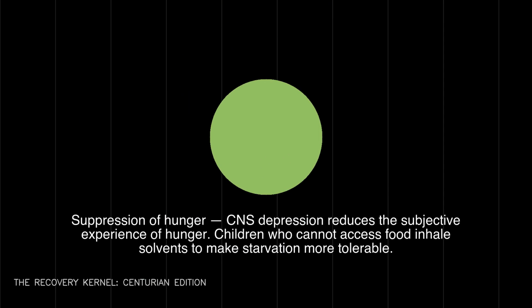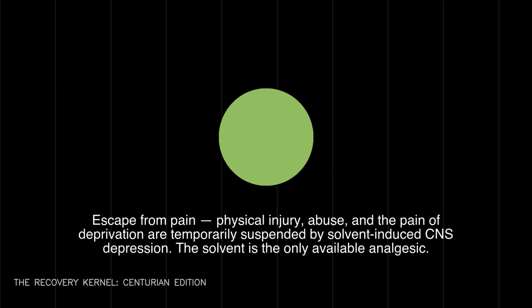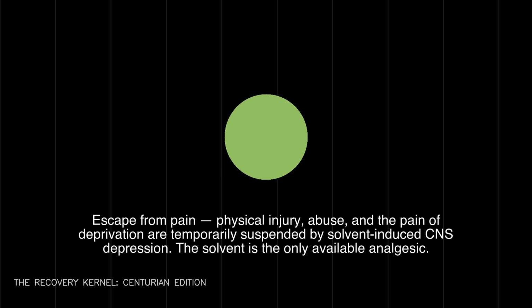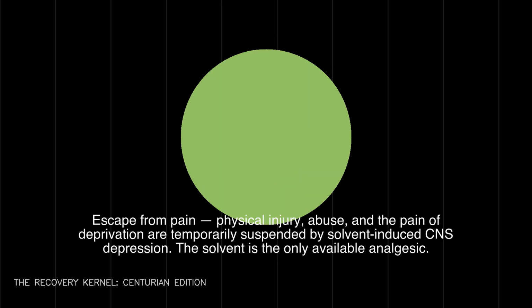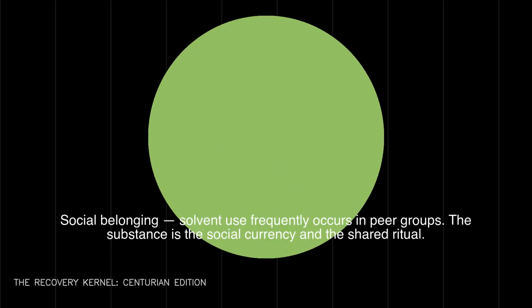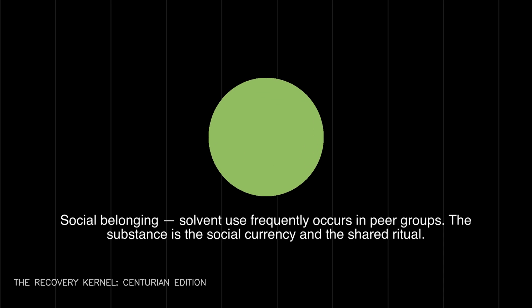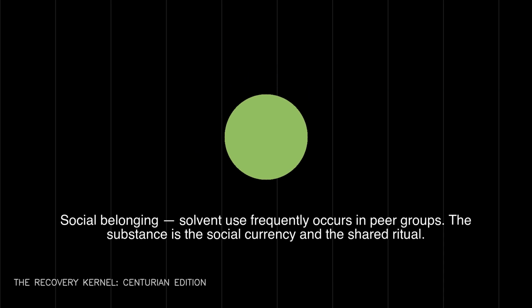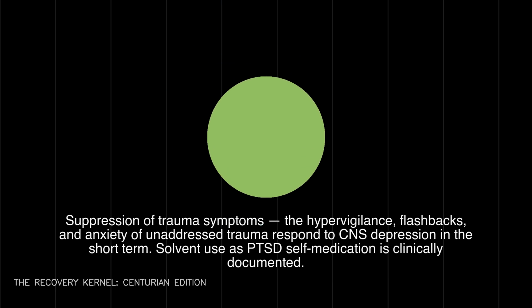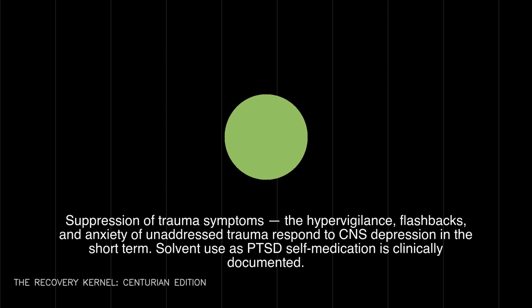Escape from pain. Physical injury, abuse, and the pain of deprivation are temporarily suspended by solvent-induced CNS depression. The solvent is the only available analgesic. Social belonging. Solvent use frequently occurs in peer groups. The substance is the social currency and the shared ritual. Suppression of trauma symptoms. The hypervigilance, flashbacks, and anxiety of unaddressed trauma respond to CNS depression in the short term. Solvent use as PTSD self-medication is clinically documented.